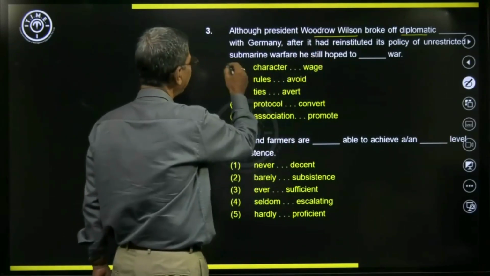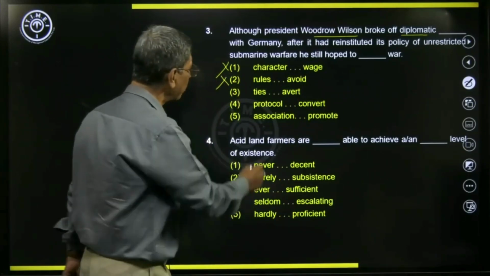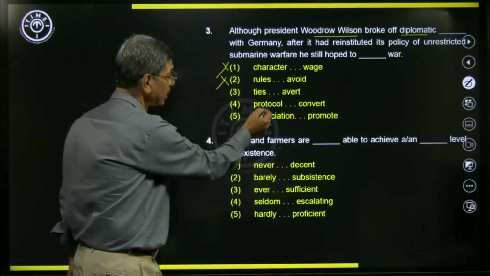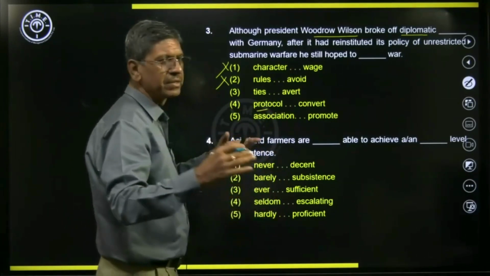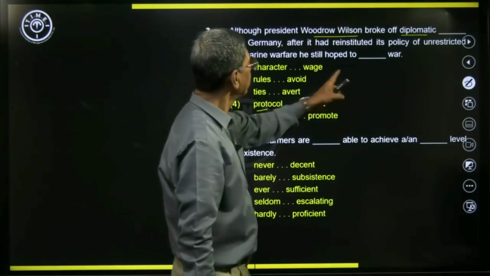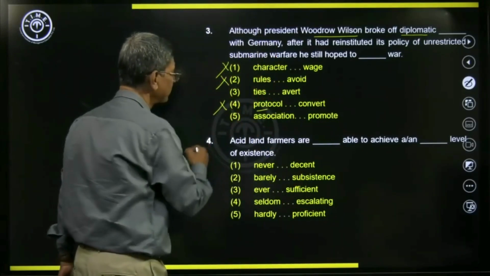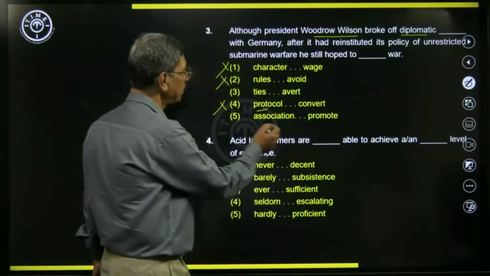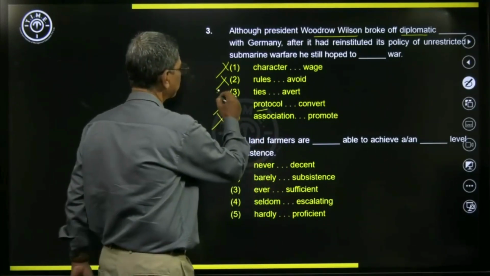So diplomatic character is ruled out. Diplomatic rules also is ruled out. Diplomatic protocol is quite good because protocol is the process or the procedure of getting things done between two countries. But here covert war is not suitable, so therefore it is ruled out. Then association promote also is ruled out. So ties is the best option here.